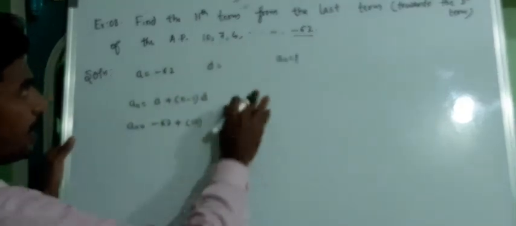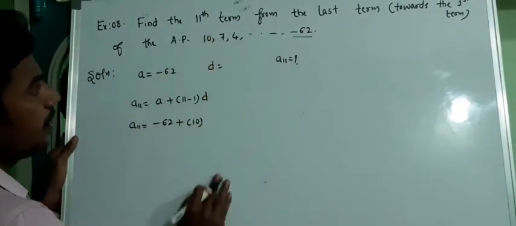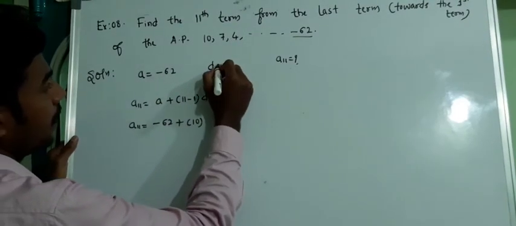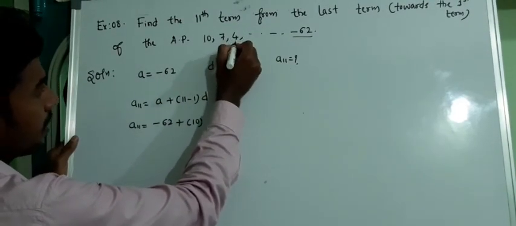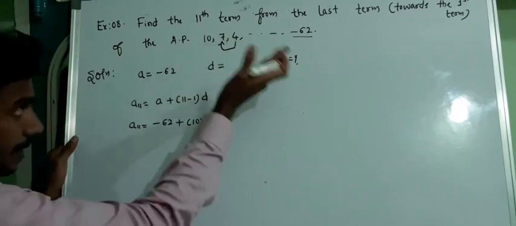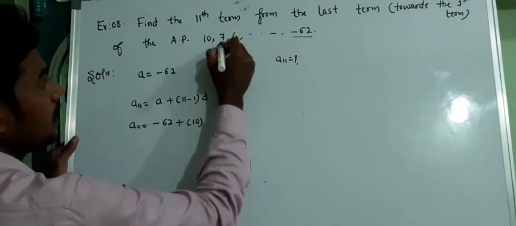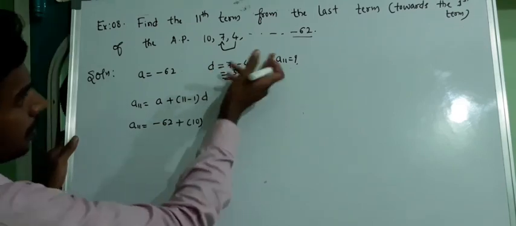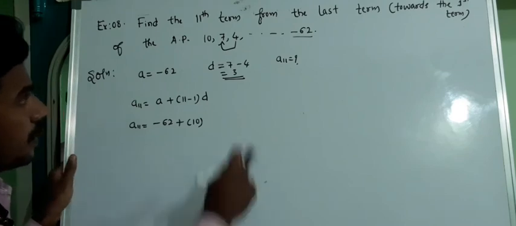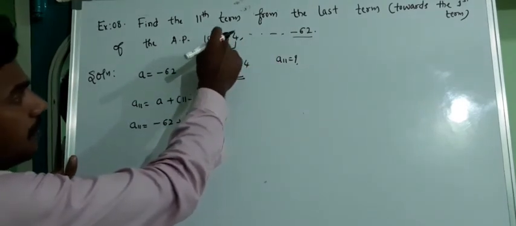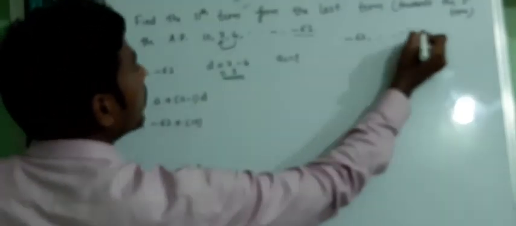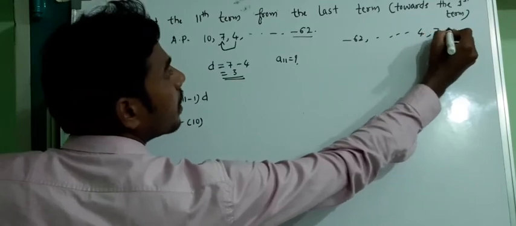Since we reverse the order, if I am here and want to get the next term, this will be the succeeding term, and this is the preceding term. When we reverse the order, it will be like this: -62, 4, 7, 10.